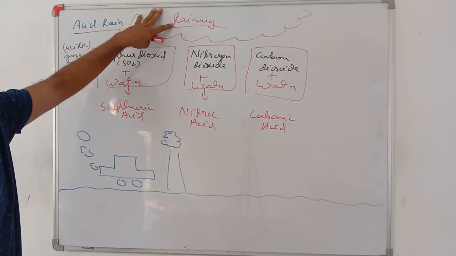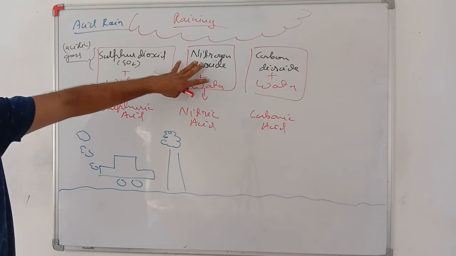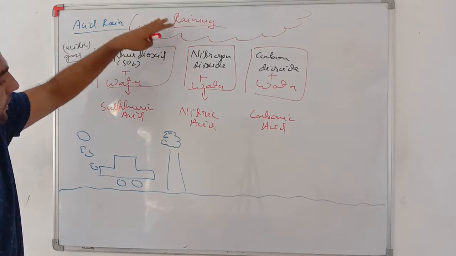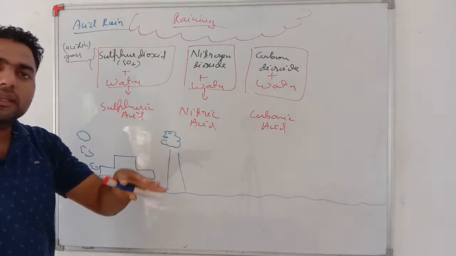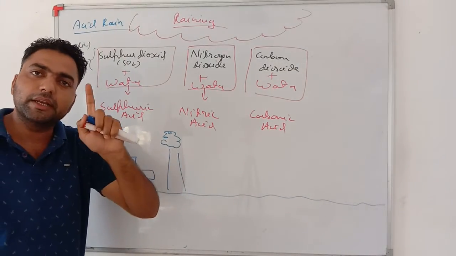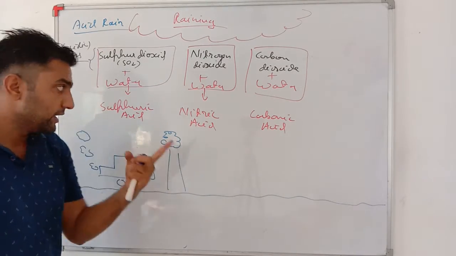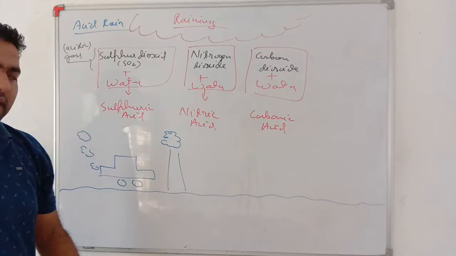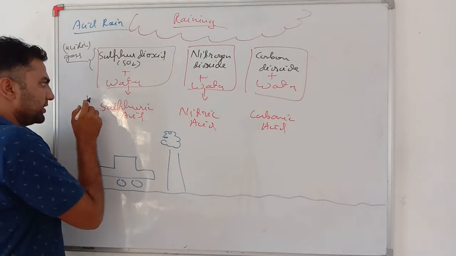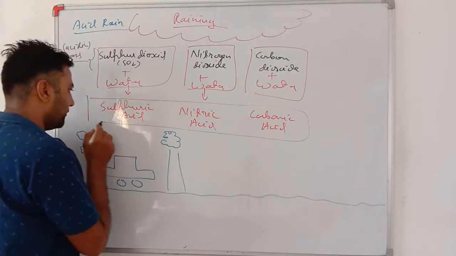So what is acid rain? When raining takes place and that water comes in contact with the acidic gases, then that water converts into acid. Or the water falling while raining, if it has a large content of acid in it, then such a rain is known as acidic rain. So very important, my dear students, acidic rain is very harmful.